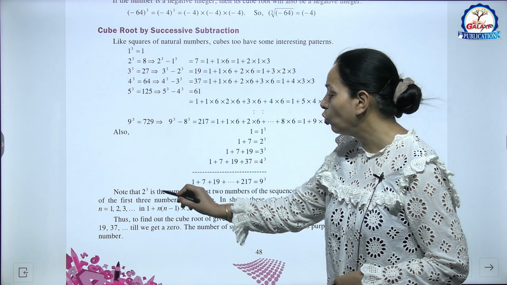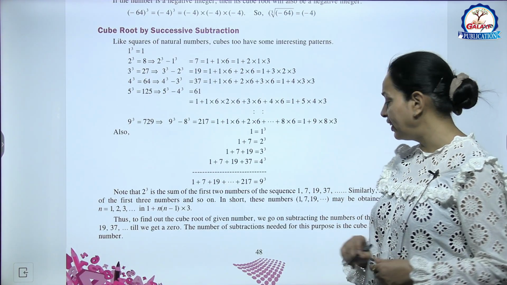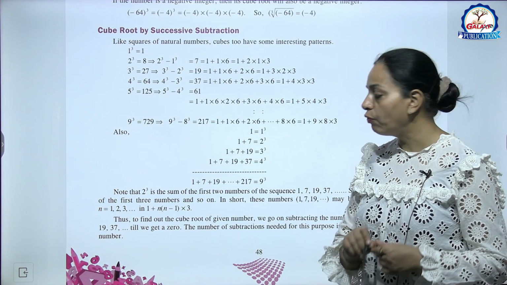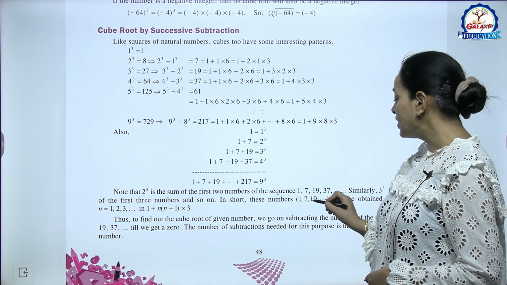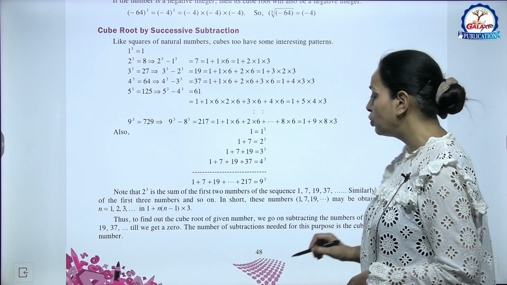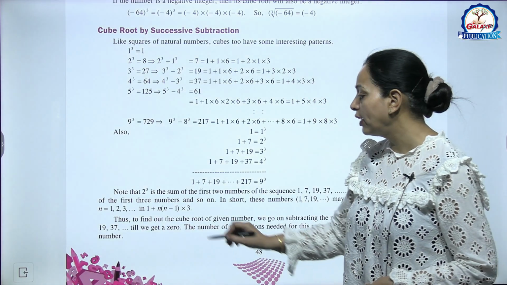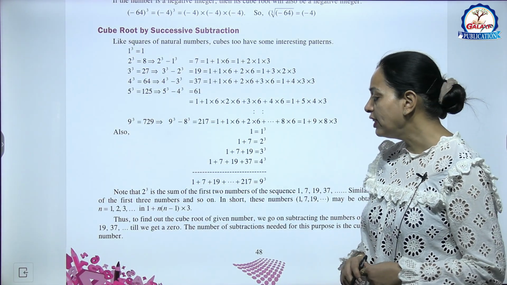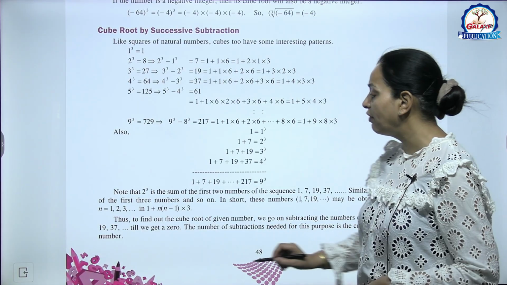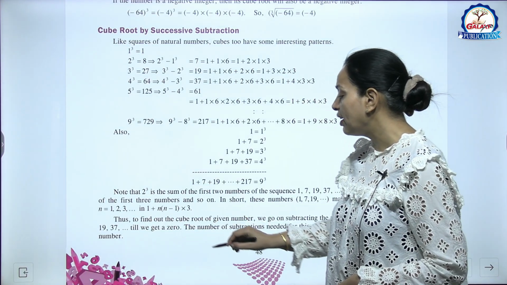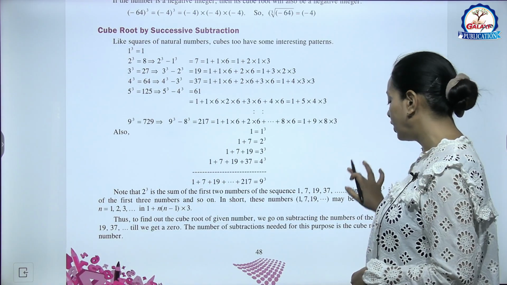Now note that 2 cube is the sum of the first two numbers of the sequence 1, 7, 19, 37, like this. Similarly 3 cube is the sum of the first 3 numbers and so on. So in short, these numbers 1, 7, 19 may be obtained by putting n equals 1, 2, 3 in 1 plus n into n minus 1 into 3. So to find out the cube root of a given number, we go on subtracting the numbers of the sequence 1, 7, 19, 37 till we get a 0. The number of subtractions needed for this purpose is the cube root of the given number.